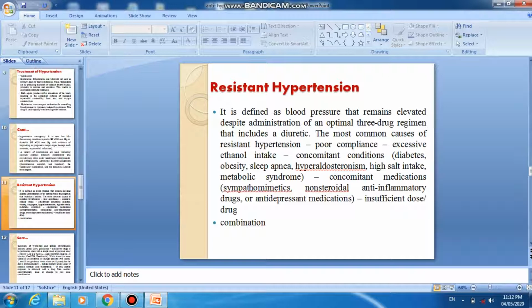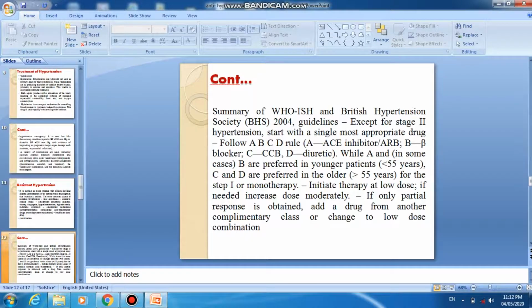High salt intake, metabolic syndrome, and concomitant medications such as sympathomimetics, non-steroidal anti-inflammatory drugs or antidepressants, and insufficient dose of drug or combination.